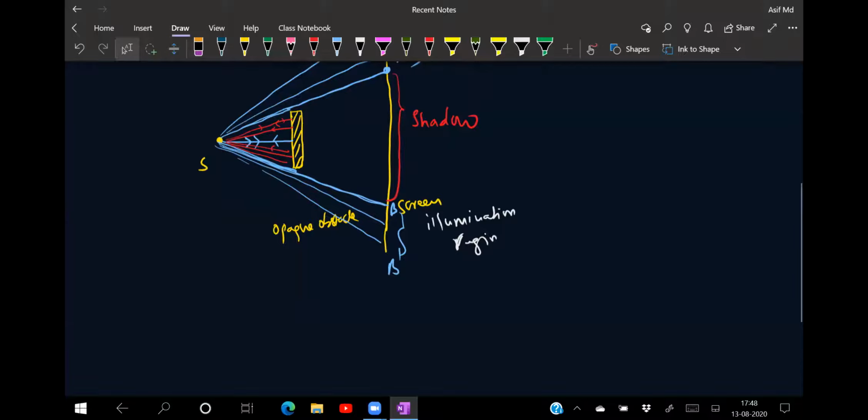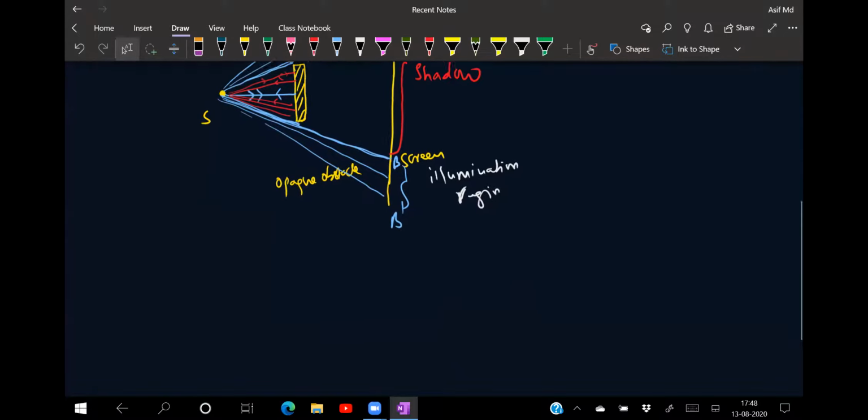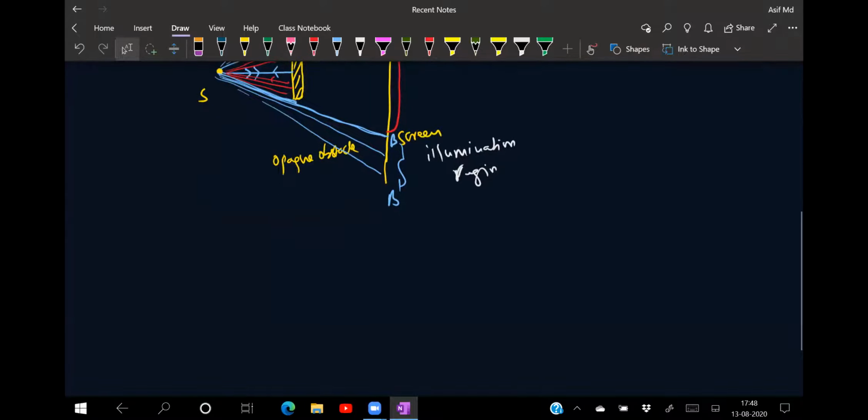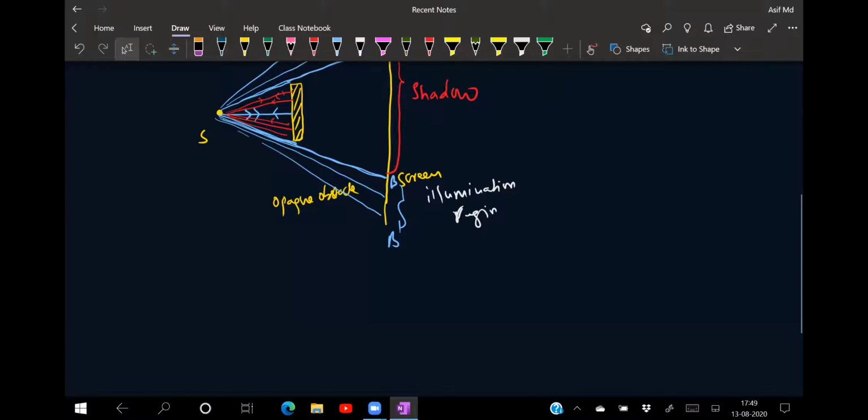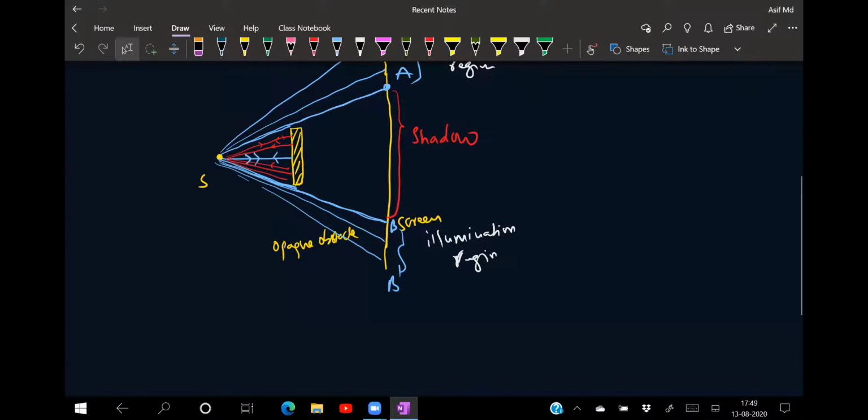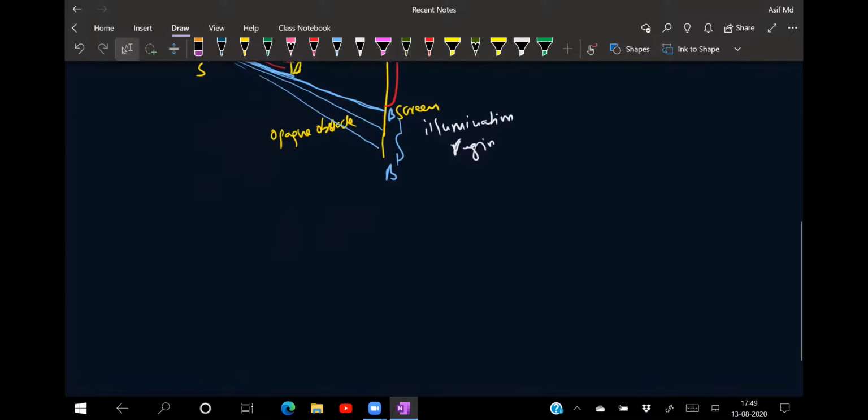For example, you might have seen an aeroplane when it is on the ground; you can see its shadow. But when it is in the sky, will you be able to see the shadow of that huge object on the surface of the earth? When it is going at a certain height, can you see its shadow on the ground? No. The birds are also flying. You will never see their shadow on the ground. The reason is that the bending of the light is very small compared to the given condition. So what I'm talking about in diffraction is that a ray of light will try to bend if and only if the obstacles are comparable to the wavelength of the light. So I'll write one point right now.